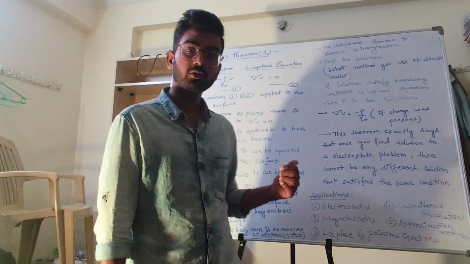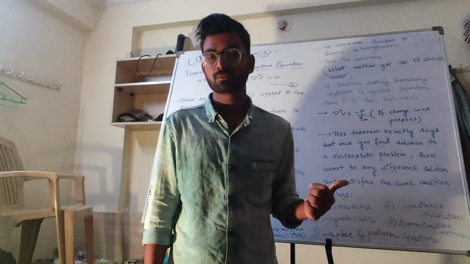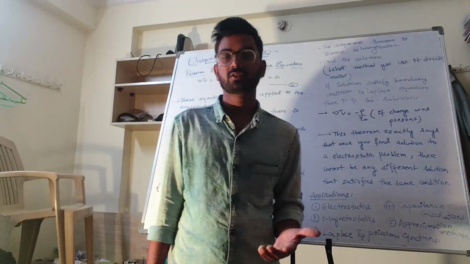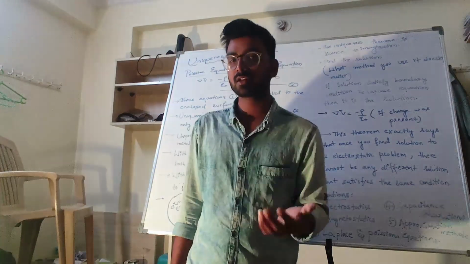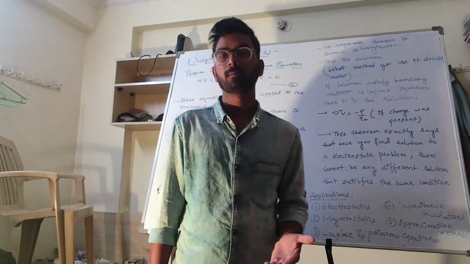Also, this uniqueness theorem is used in fluid dynamics, heat conduction, and also in calculating the capacitance, designing capacitors, because capacitance is equal to Q by V.